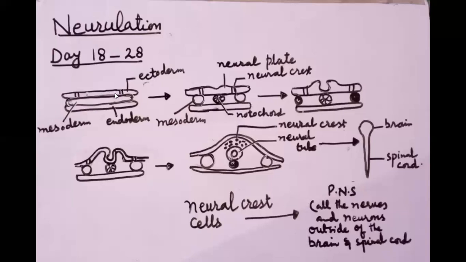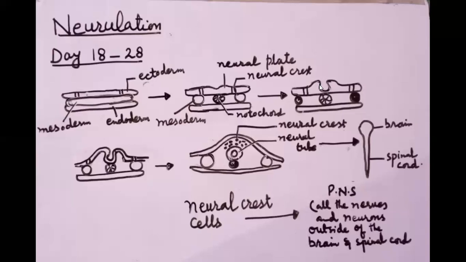Students, in the ectodermal layer, the middle cells get thick and form a structure or plate which is called the neural plate, and its borders are called the neural crest cells or neural crest. The central cells of the neural plate start migrating inward or downward. As a result, a depression develops which is called the neural groove, and on either side of the neural groove two folds develop, which are called neural folds.